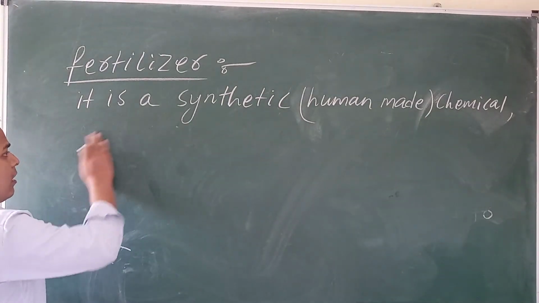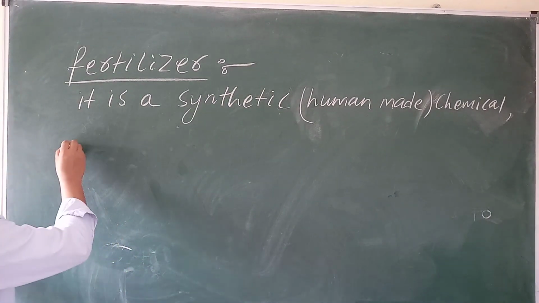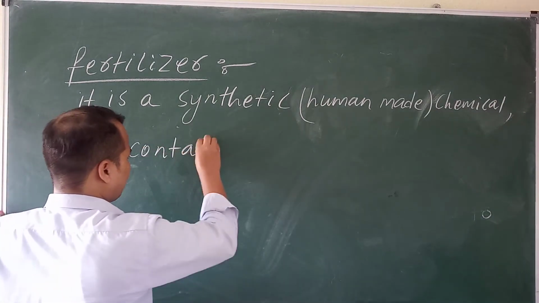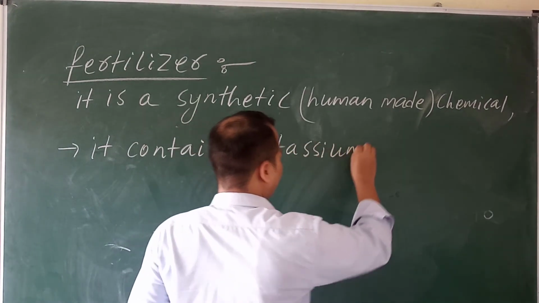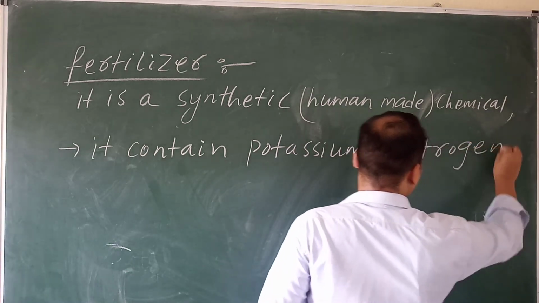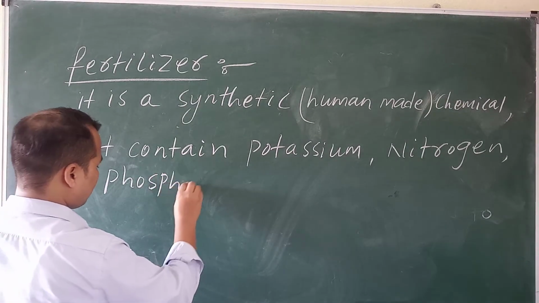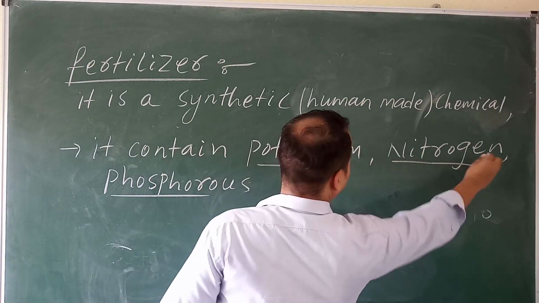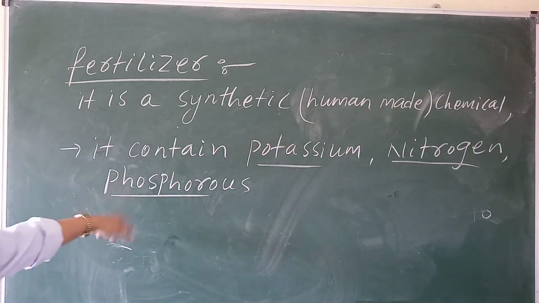So how is it made? In the fertilizer, what will happen? It contains potassium, nitrogen, phosphorus. So it contains nitrogen, potassium, phosphorus. So these are highly rich nutrients.